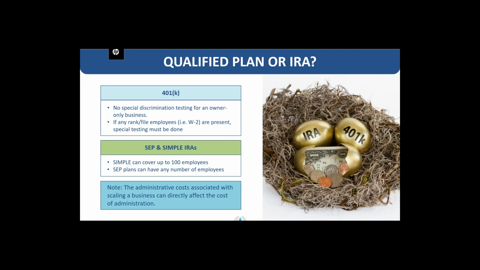SEP and simple IRAs have their own unique set of requirements as well. A simple IRA can only cover up to 100 employees. However, a SEP plan can cover an unlimited number of employees for your business. And please note that the administrative costs associated with scaling a business can directly affect the cost of administering that plan.